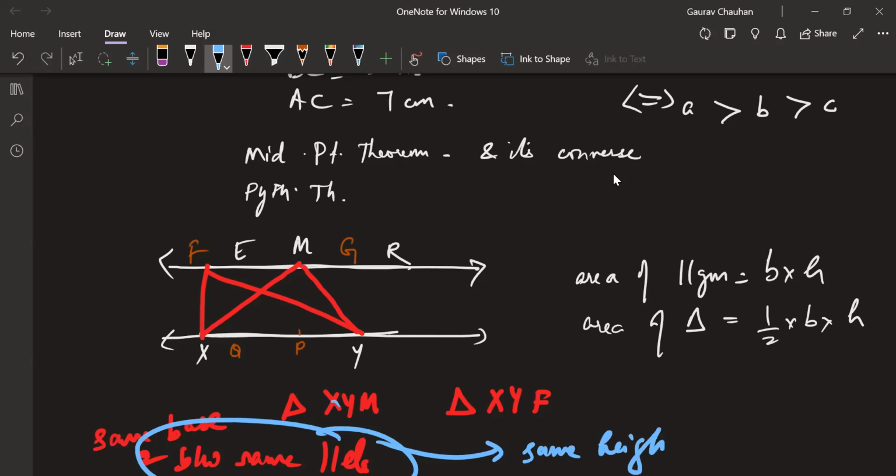Yeah, probably we have covered everything, right? I think. Anything else we're missing? Anyone thinks we're missing something? So that was the areas of parallelograms and triangle chapter that had two important results which will be applicable in this chapter also.